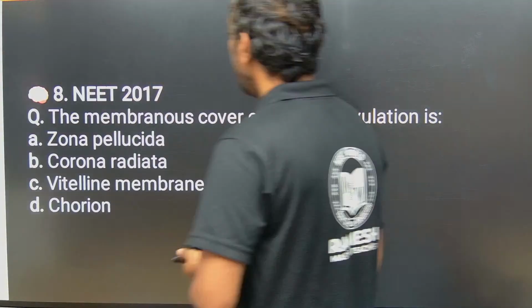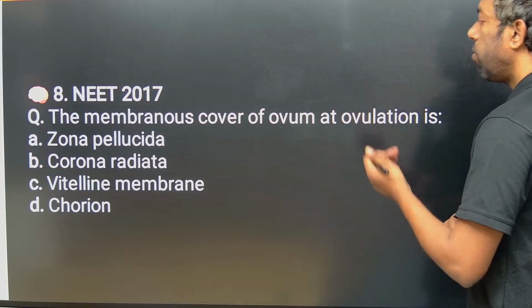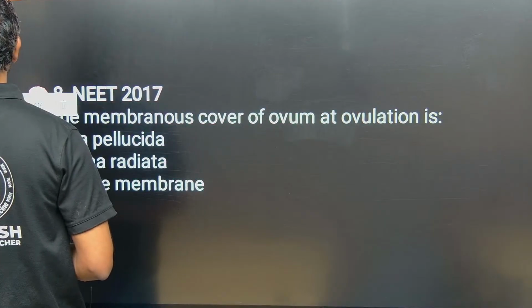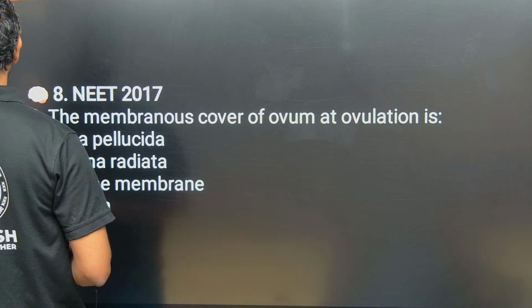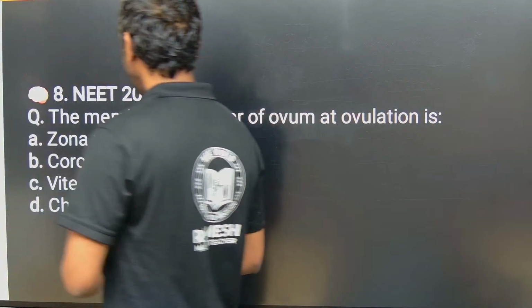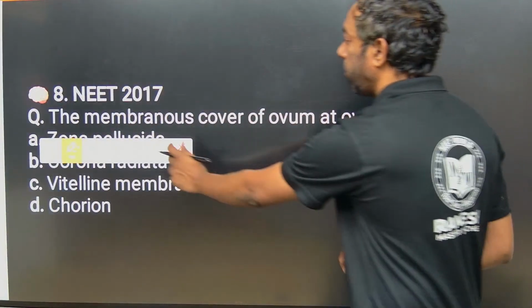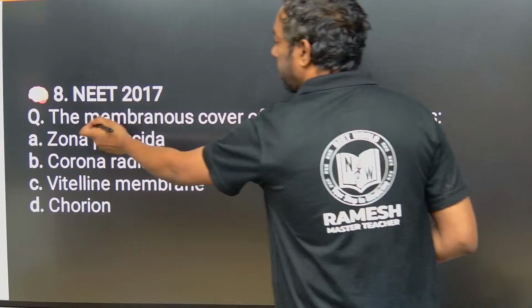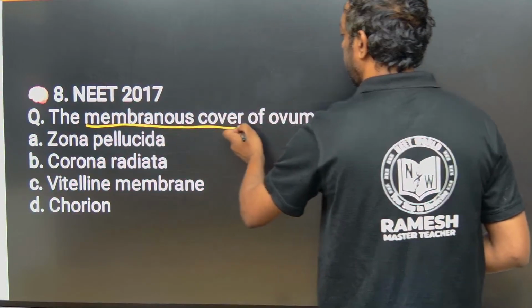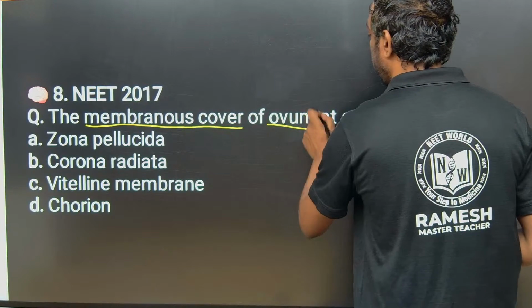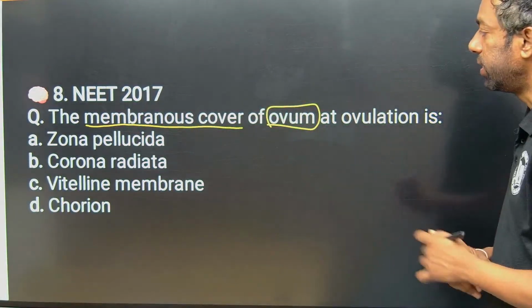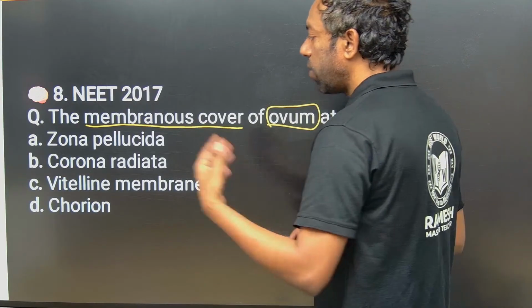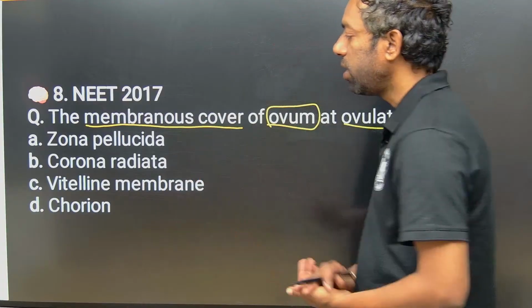Next question. The membrane cover of the ovum at ovulation is. This is also an important question, which is from 2017, guys. The membranous cover of the ovum at ovulation is: zona pellucida, corona radiata, vitelline membrane, and chorion.